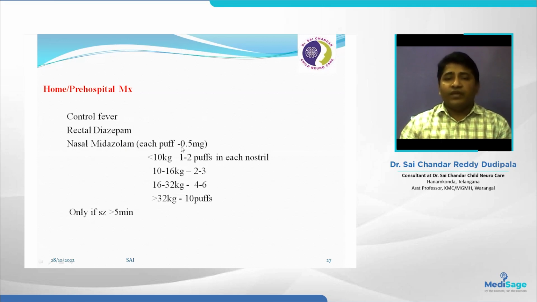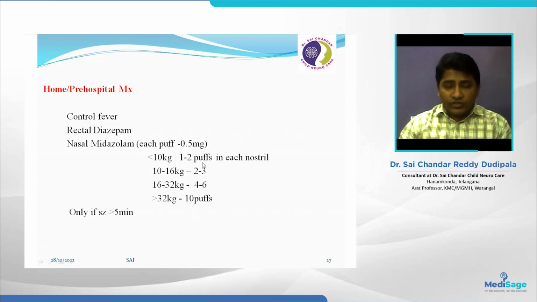It is available in two forms, 0.5 mg and 1.25 mg. I used to advise 0.5 mg. Dosage is also very important. Less than 10 kg, 1 to 2 puffs in each nostril; 10 to 16 kgs, 2 to 3 puffs; and 16 to 32 kgs, 4 to 6 puffs. While we are advising these 2 to 3 puffs and 4 to 6 puffs, the parents are not going to give this many puffs.